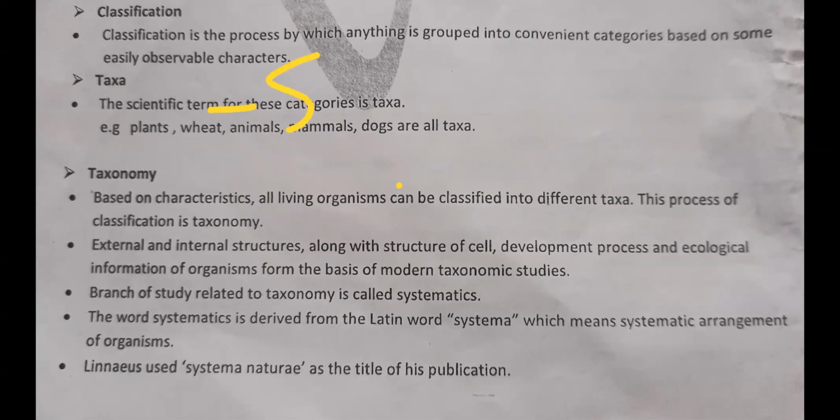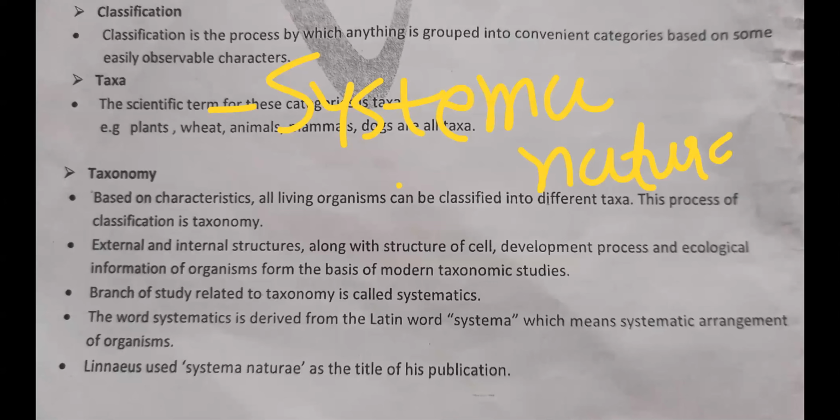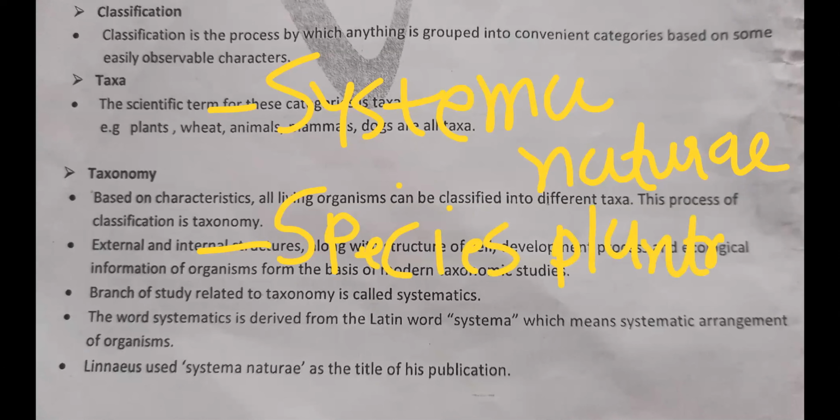One is named Systema Naturae. And the other is Species Plantrum. Historia Plantrum is past, remember, that is Theophrastus. Species Plantrum, Carolus Linnaeus.